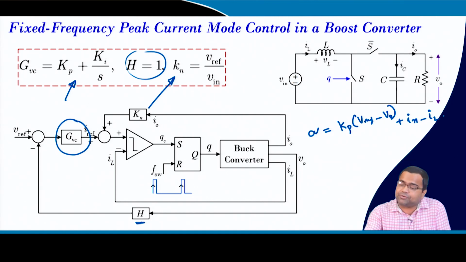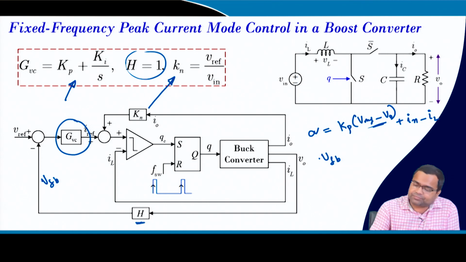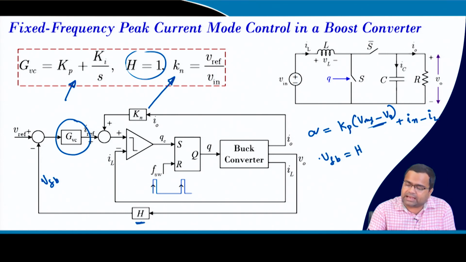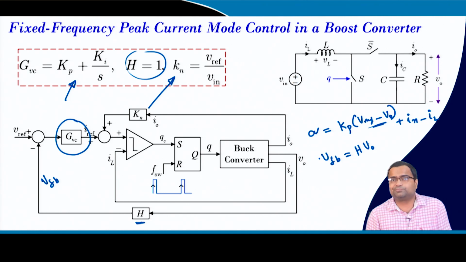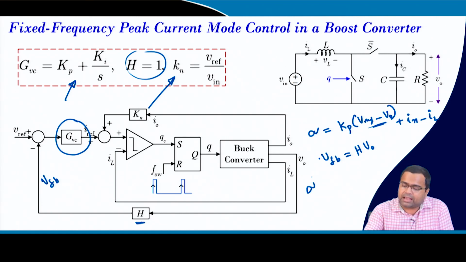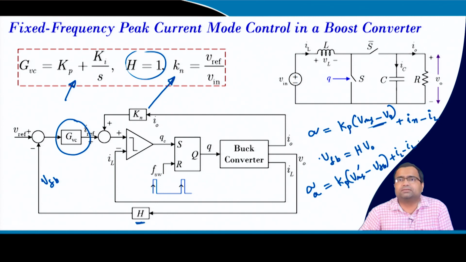Now, if we use a step down ratio here for V0, that means let us say we are talking about V feedback, this is my V feedback, which is nothing but H times V0, right. So, we cannot use, suppose if we are sensing the feedback voltage, so then our actual realization will be Kp (Vref dash minus V feedback) plus In minus IL,